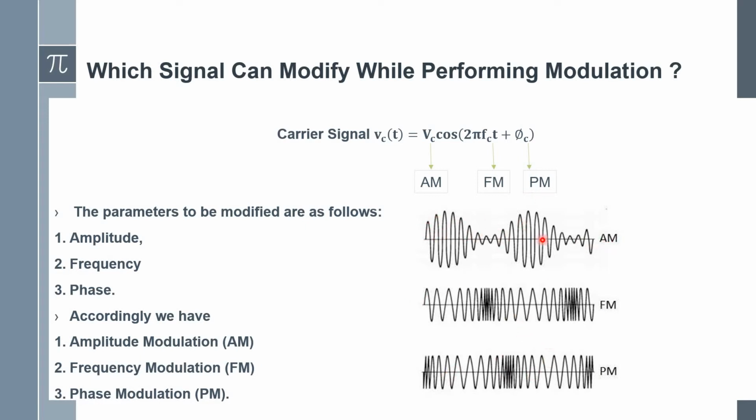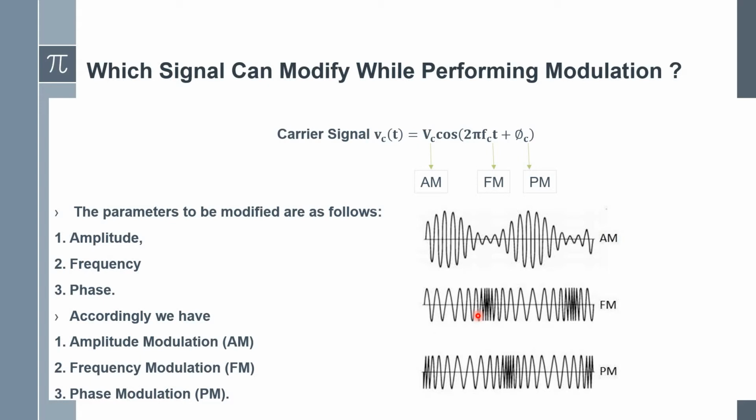The first waveform represents amplitude modulation. The carrier amplitude is varied with respect to your message signal. The second waveform represents frequency modulation. The frequency of the carrier is varied with respect to the message signal. Both the positive cycle and the negative cycle of the message signal are represented in terms of frequency variation in frequency modulation.